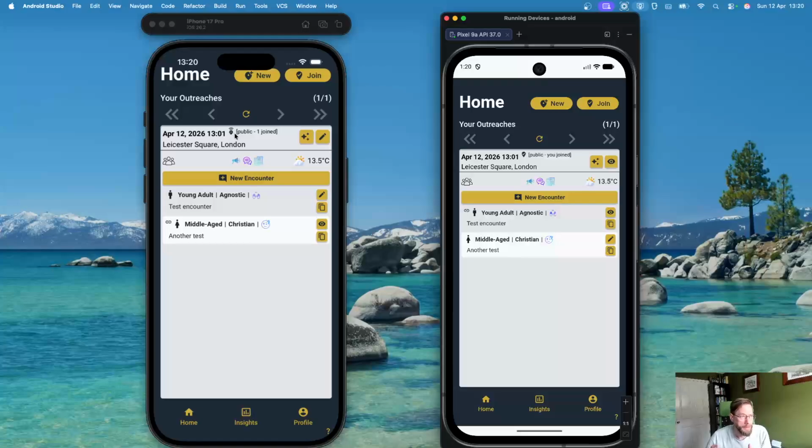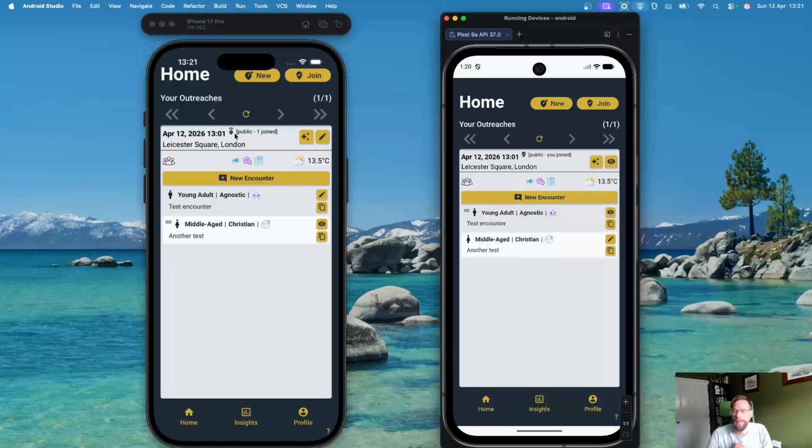The other thing is that discoverability of the outreach is currently set to within half a kilometer or 500 meters from the location that is being searched. We've shown Leicester Square, where the outreach was on one corner, and the person looking for the location was maybe less than 100 meters away. It can be discoverable even if the person enters an address within 500 meters. They'll still be able to see where that outreach is on the map.